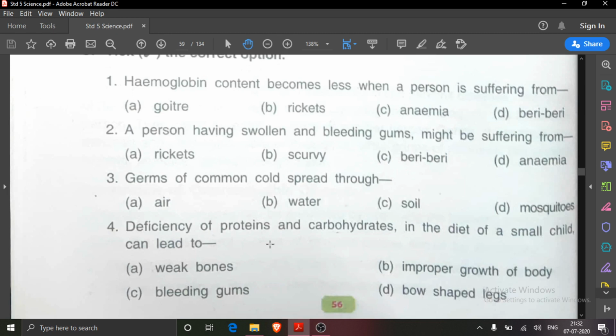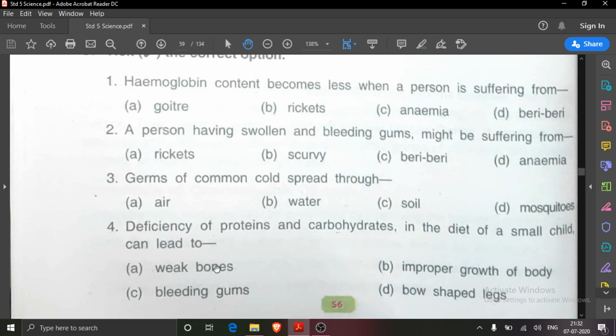One picture was of a healthy child and the other was of a child suffering from lack of proteins and carbohydrates, and that's why his body was not properly grown. So what can we write? Deficiency of proteins and carbohydrates in the diet of a small child can lead to weak bones.